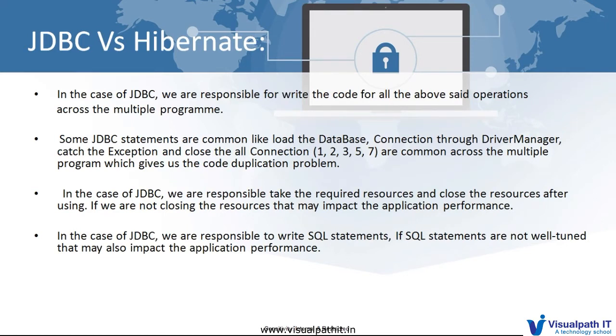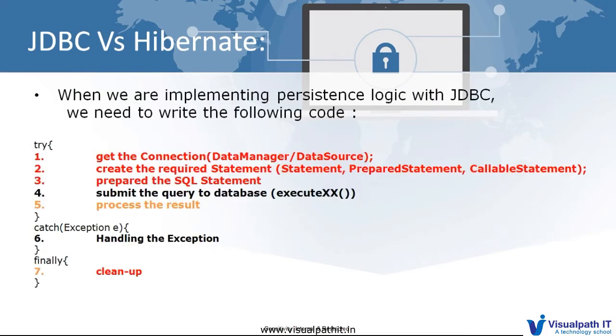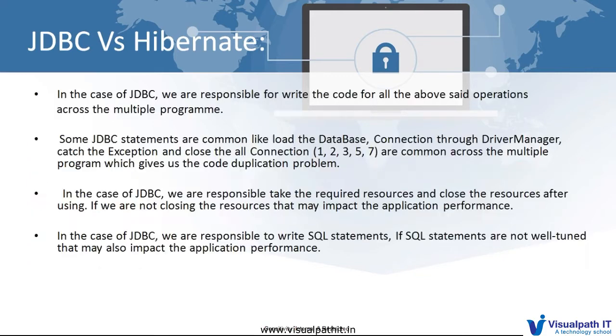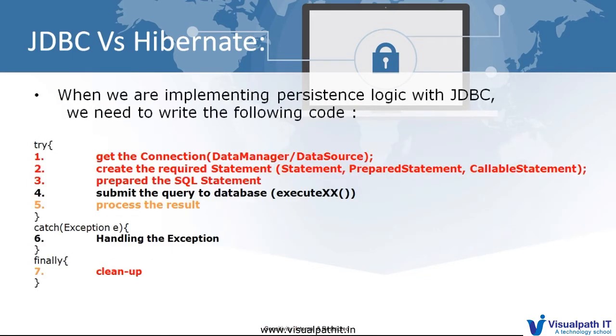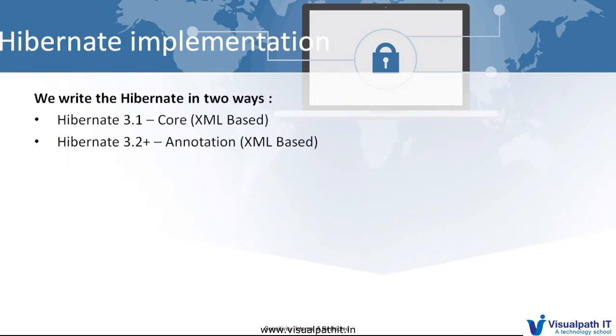What I explained here is the same thing shown in this slide: most of the red colored code is repeated, and that creates a code duplication problem. But the ORM tool provides that automatically. We only have to write the dynamic code, and we do not need to write unnecessary code here. I already explained that before.